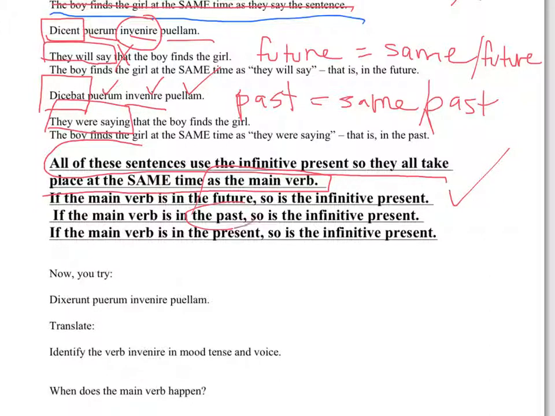If the main verb is in the past, the infinitive present expresses the past. If the main verb is in the present, then the infinitive present is also in the present. The infinitive present can be whatever time the main clause is. I know I'm calling it the infinitive present, but it takes the time of the main clause.